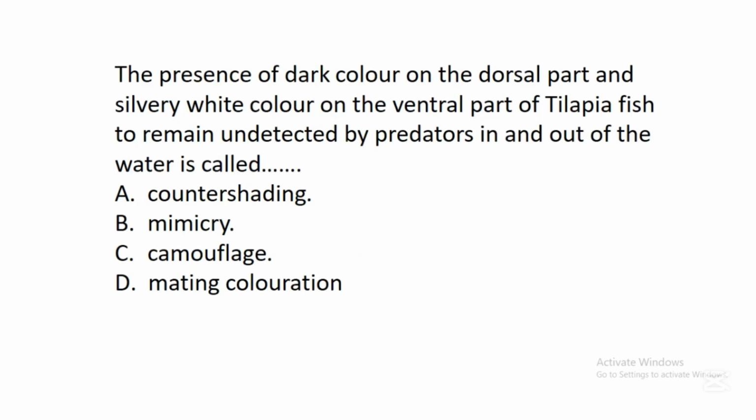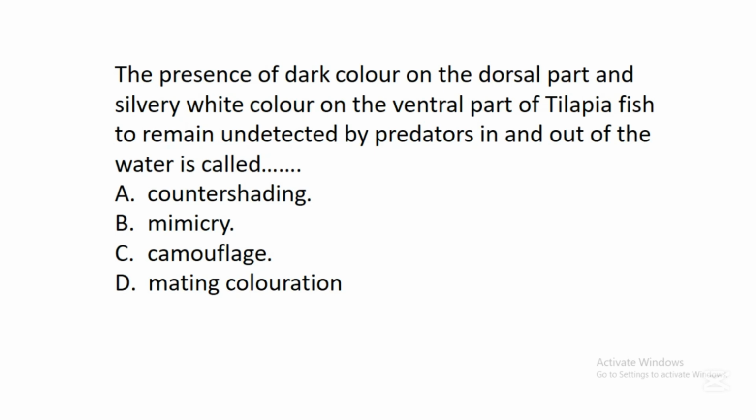The next question says, the presence of dark color on the dorsal parts and silvery white color on the ventral parts of tilapia fish to remain undetected by predators in and out of water is called dash. A. Counter shading. B. Mimicry. C. Camouflage.